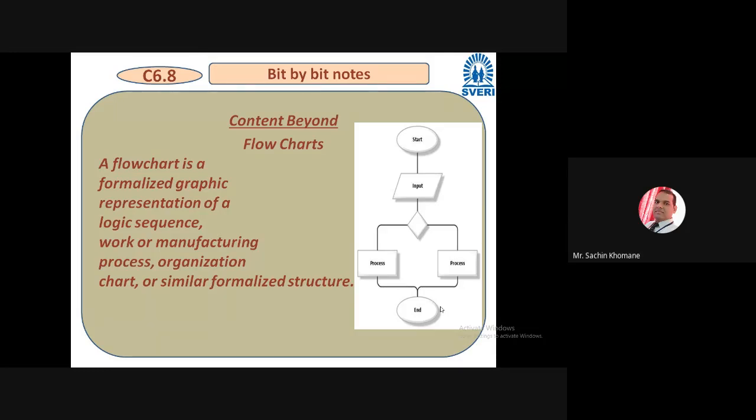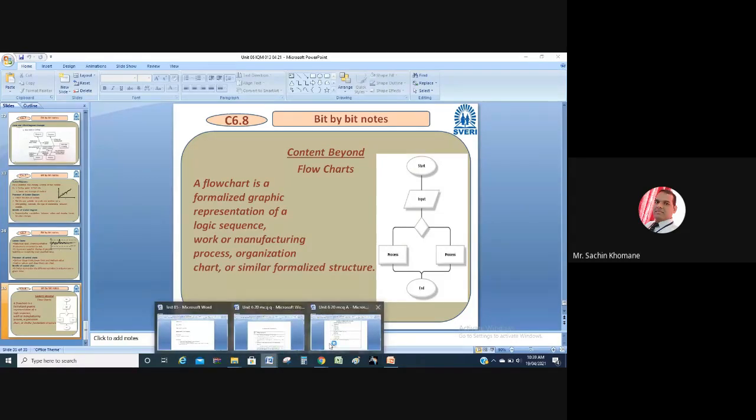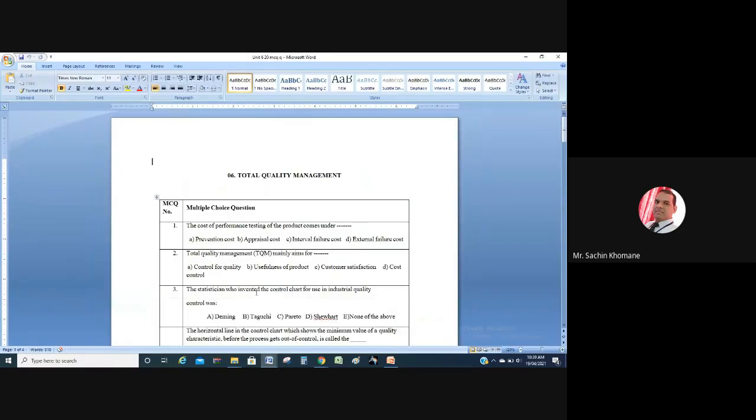We have completed the sixth unit. Only 2 units remain. Within the next 15 days, we can complete our seventh and eighth units. Okay, so let us discuss MCQs on this particular chapter because it will be helpful to you people for your MCQ test as well as the university examination. Okay, should we proceed to the MCQ discussion now? Anything you want to ask related to unit number 6?